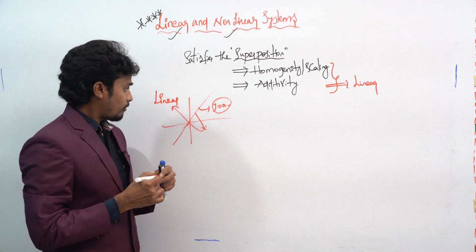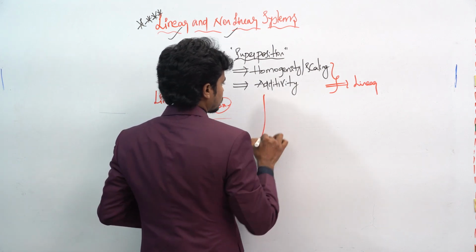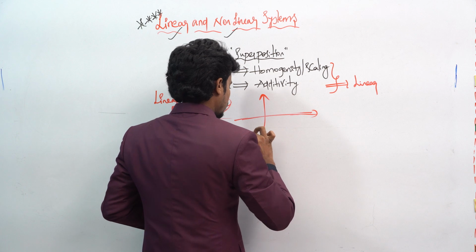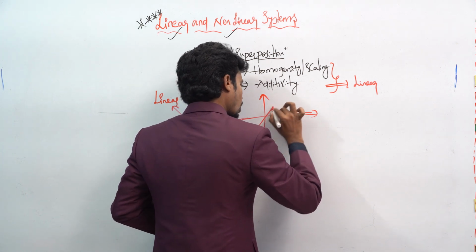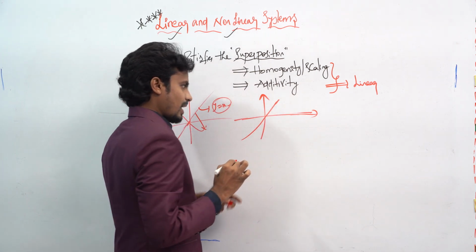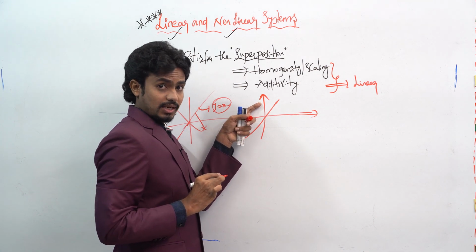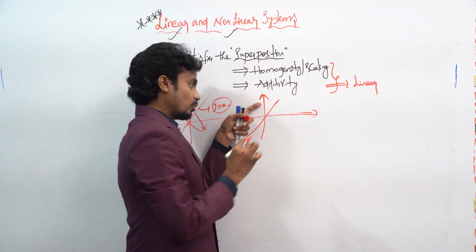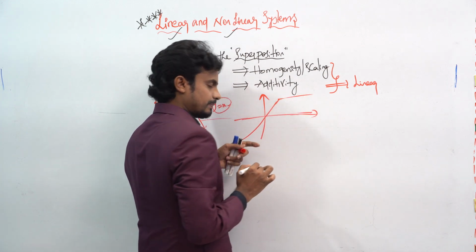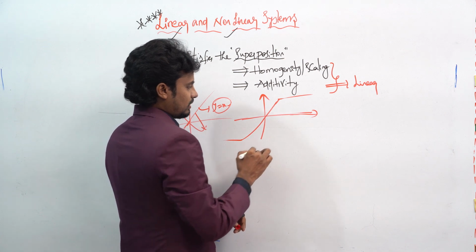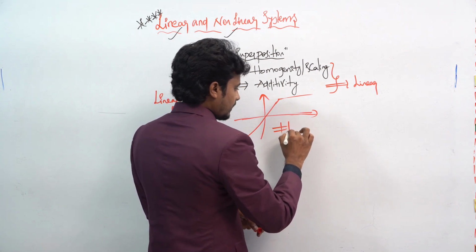For example, if you take a plot like this, it passes through the origin, but at some point on the y-axis it reaches the maximum limit, and then it goes to the saturation level. It can't satisfy the linear property.